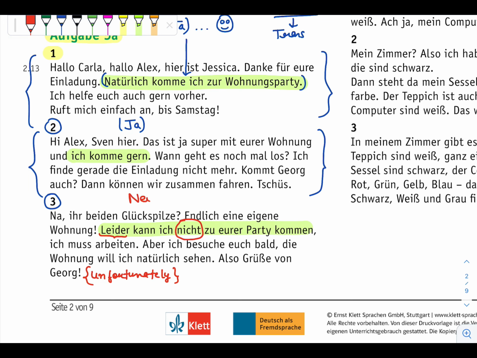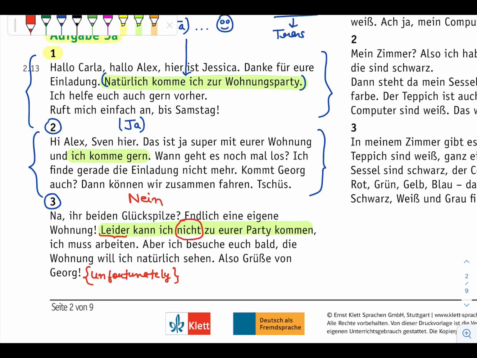If you understand this line when you hear it, then you will mark your answer. But if you do not understand, if you have skipped this part, and you only catch "kann ich zu your party kommen", then you will just guess and mark the answer right. So at least you need to hear this part, nicht.